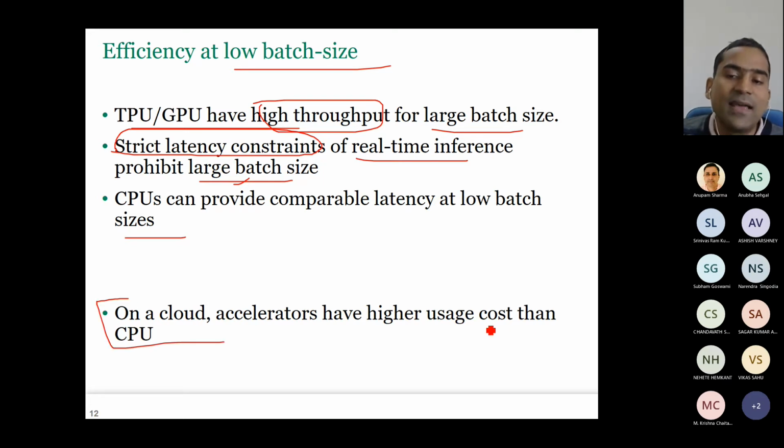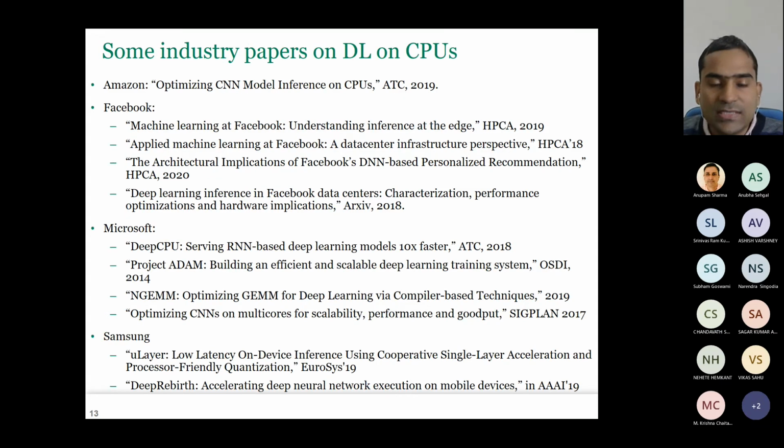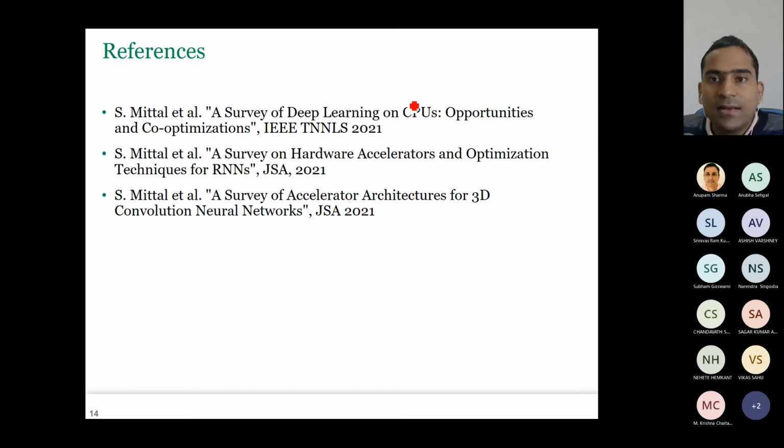And on a cloud, accelerators have higher usage cost than GPU. So that's why it is important to keep a balance, as I said in the last lecture. You have to think about performance, you have to think about the cost and all the other metrics, availability, software integration, long-term maintenance, and so on. So these are some of the papers from industry, different industry for DL CPUs. And I've read them. I have a survey paper here, this survey on deep learning CPUs. If you're interested, you can see that.